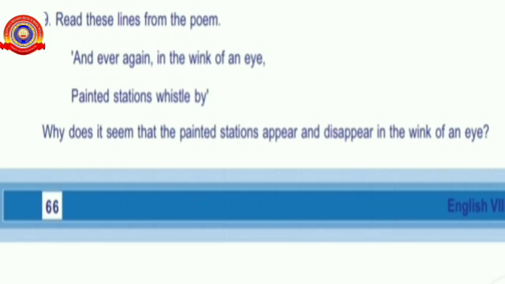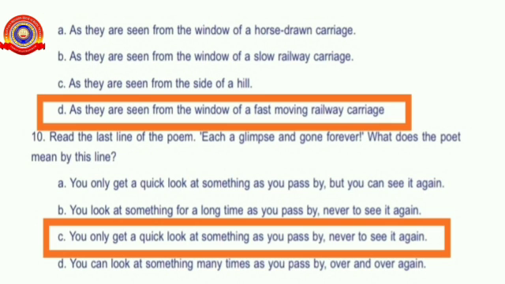Read these lines from the poem: "And ever again, in the wink of an eye, painted stations whistle by." Why does it seem that the painted stations appear and disappear in the wink of an eye? As they are seen from the window of a fast moving railway carriage.